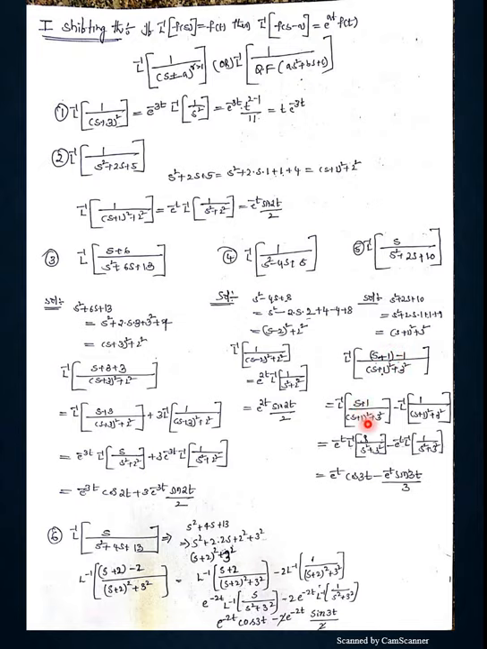So L inverse of s plus 1 by s plus 1 whole square plus 3 square minus L inverse of 1 by s plus 1 whole square plus 3 square. So this is e power minus t into L inverse of s by s square plus 3 square minus e power minus t into L inverse of 1 by s square plus 3 square. This is cos 3t, this is sin 3t by 3. In the same manner, the sixth problem also you can apply it.